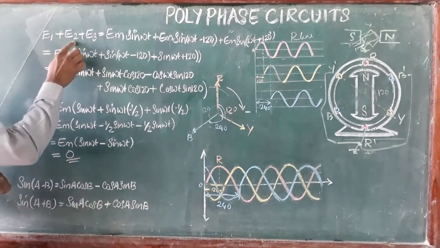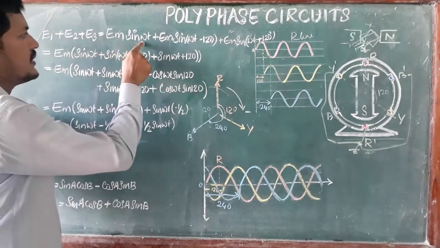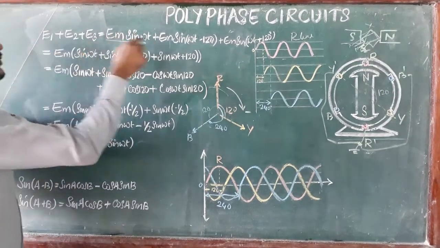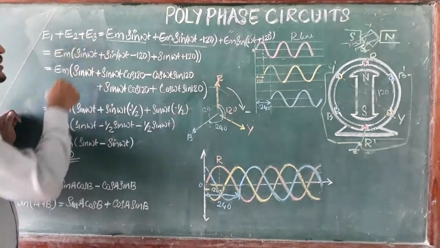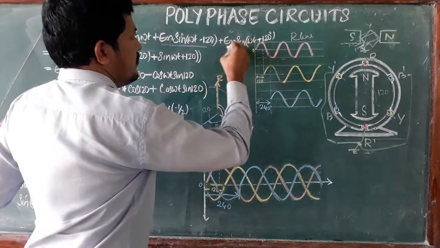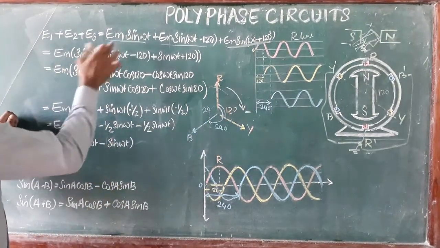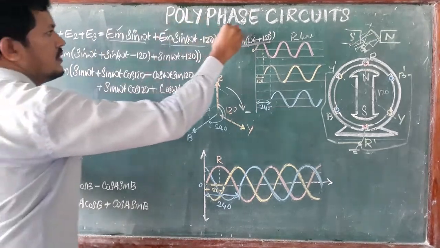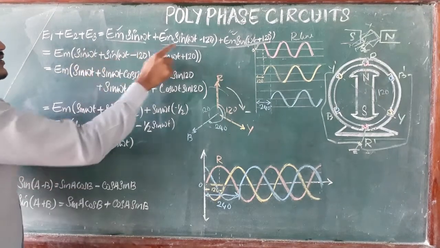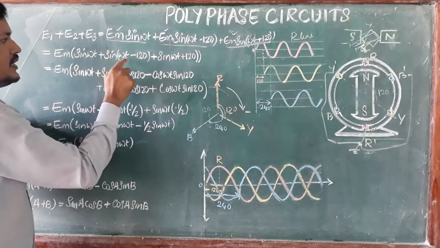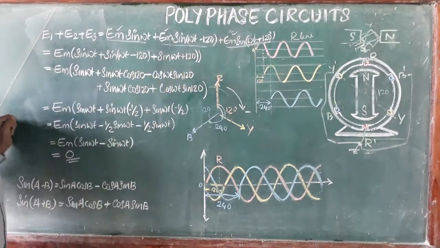So E1 plus E2 plus E3 equal to... I wrote the first one, E1 equal to Em sin omega t, the second one E2 equal to Em sin (omega t minus 120), and the third one E3 equal to Em sin (omega t plus 120). So we are adding these equations together. Here Em is common, so I take Em outside. The remaining terms are sin omega t, plus sin (omega t minus 120), plus sin (omega t plus 120).